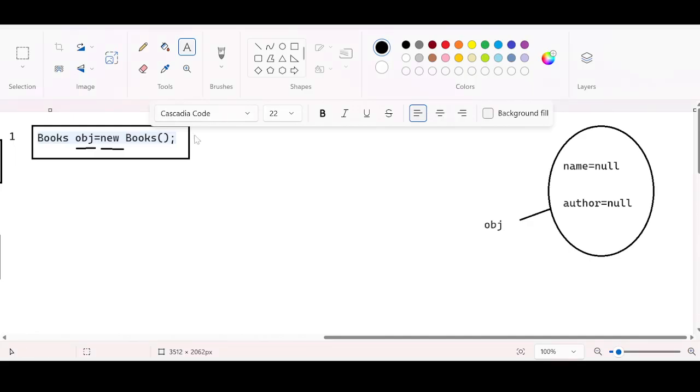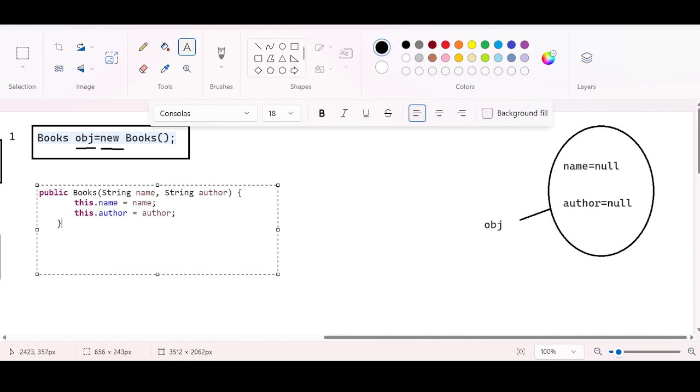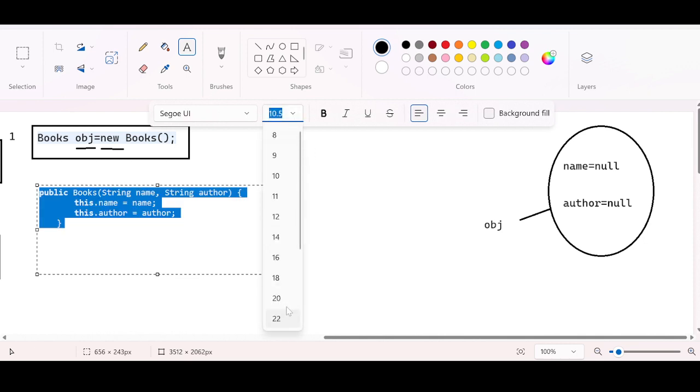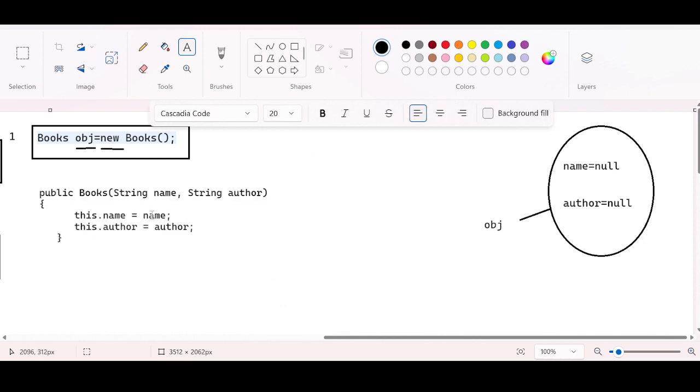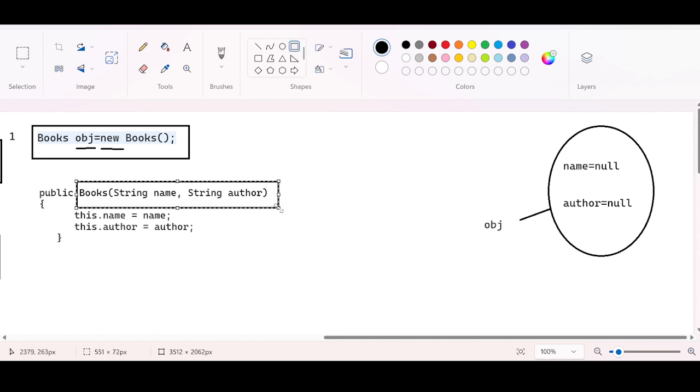Go back to this diagram. By using this constructor, we are going to set values to the instance variables. So we have the complete full-fledged constructor now. Now look at this part, the books constructor. Focus on this part, guys.